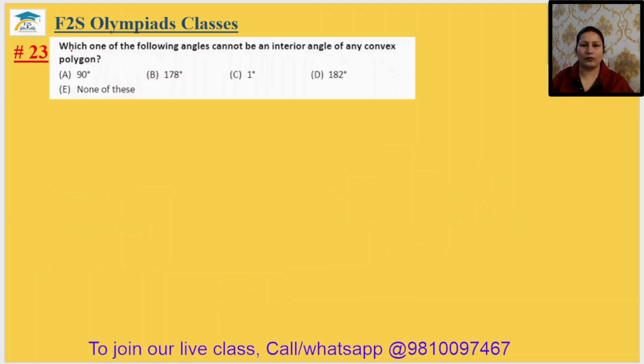Question number 23. Which one of the following angles cannot be an interior angle of any convex polygon? So what is a convex polygon? A convex polygon is a polygon whose interior angles are less than 180 degree. And if an interior angle is more than 180 degree, then those polygons are known as concave polygons. ठीक है, तो यहाँ पर this angle value is more than 180 degree. It is not a convex polygon. 23rd answer will be option D.